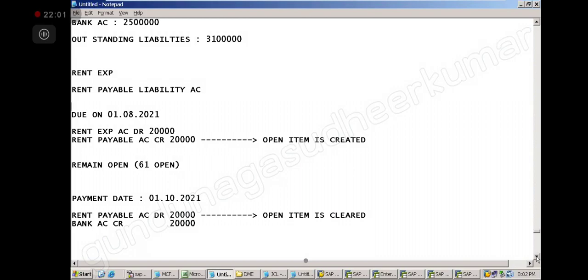If you do not pay, it will remain open, consistently reminding you that there is something waiting to be paid. Correct? That is how your outstanding will be shown in your books of accounts, so that your books reflect the true and fair view of your company's financial position.